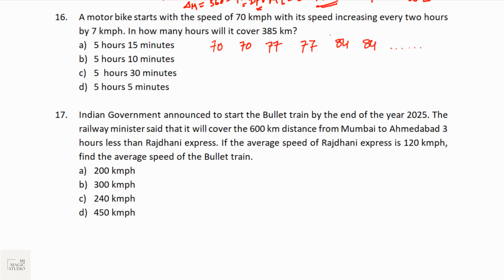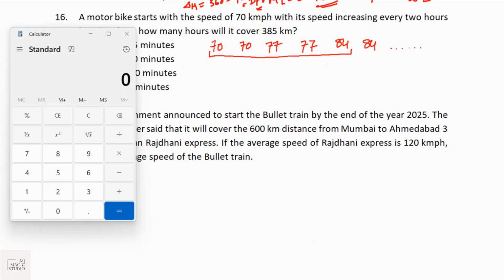In how many hours will it cover 385 kilometers? So we just need to see, okay, in the options we can see that 5 hours is given. So let us see the total of the first 5 hours, that is 70 plus 70 plus 77 plus 77 plus 84. That comes to 378. But we need to cover a distance of 385.